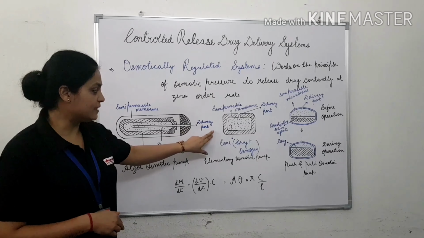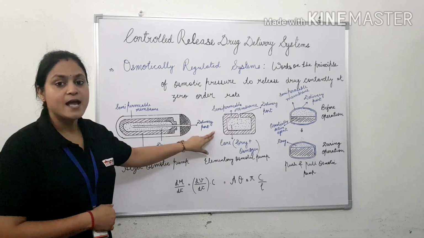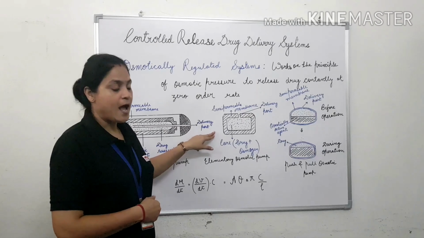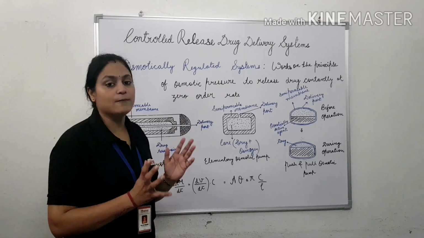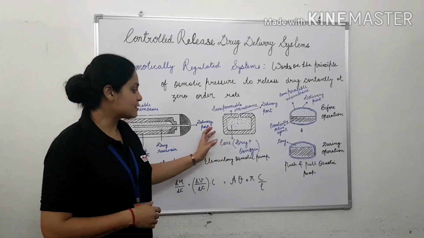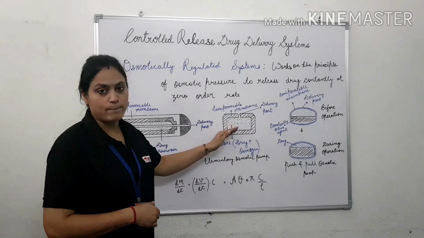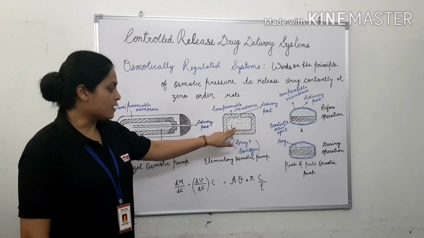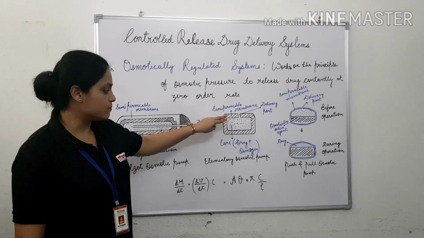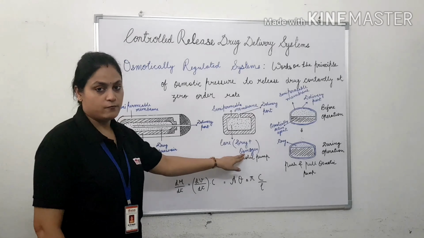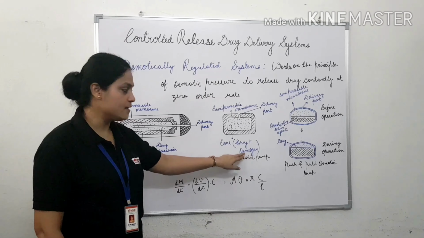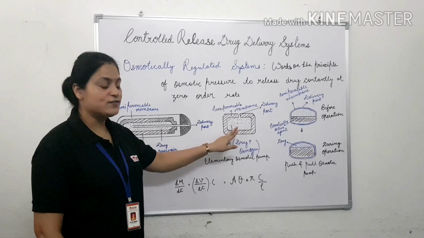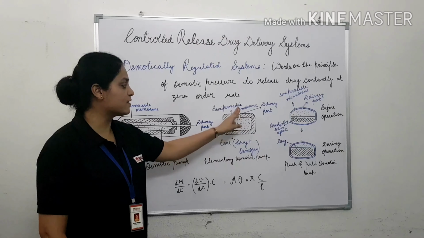When it is orally administered, it reaches the GIT and comes in contact with the GIT fluid. As soon as it does, the fluid starts entering the pump. Because of the osmogen, the fluid is imbibed inside the elementary system, creating osmotic pressure, which drives the drug out of the delivery port.